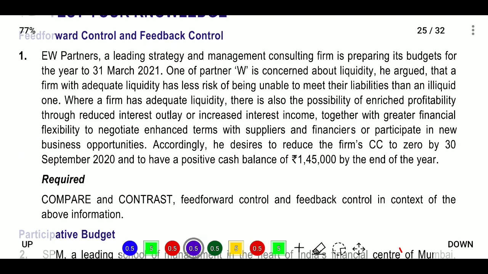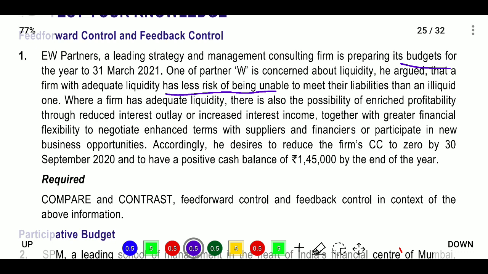EW Partner, a leading strategy and management consultancy firm, is preparing its budget for the year to 31st March 2021. So, they are preparing the budgets. One of the partners, W, is concerned about liquidity. He argued that a firm with adequate liquidity has less risk of being unable to meet its liabilities than an illiquid one. So he has a fear of liquidity.